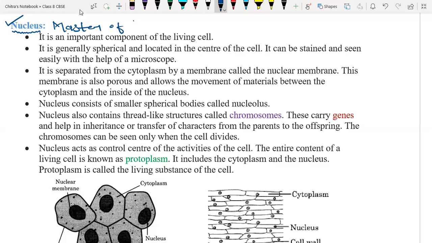Okay, so the nucleus is called the master of the cell. Why? Because it controls all the functions of the cell.